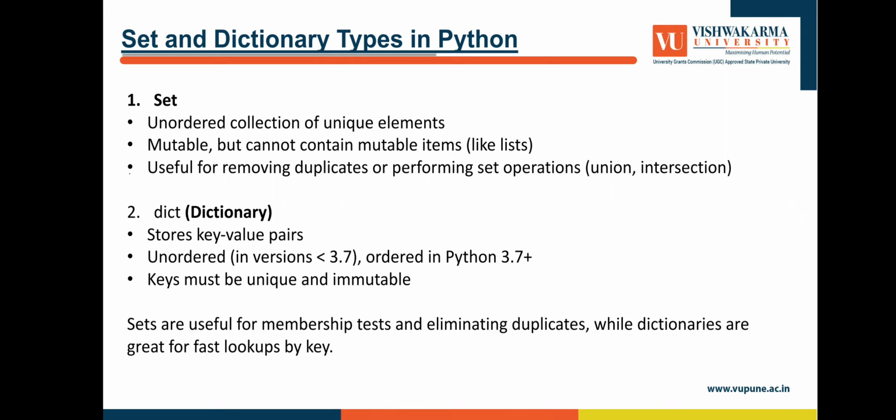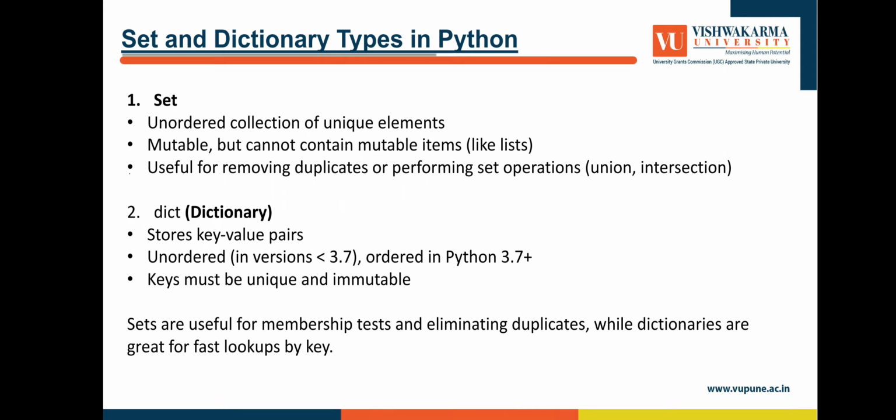Now we discuss set and dictionary types in Python. Set means an unordered collection of unique elements, mutable but cannot contain mutable items. Useful for removing duplicates or performing set operations like union and intersection.